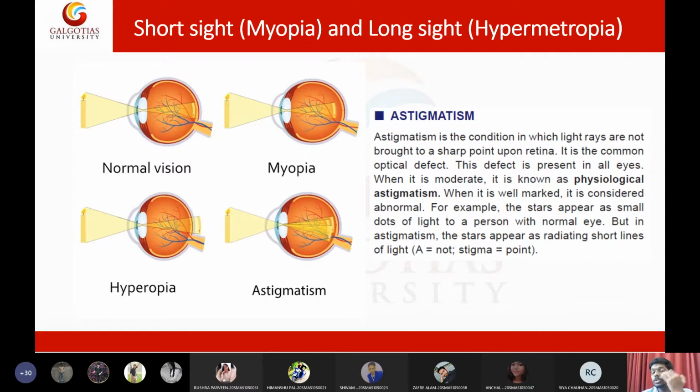We have a third condition, which is called astigmatism. Astigmatism means light will be abnormally scattered onto the retina. The light is not focused onto a single area, rather it is scattered within the retina, and this particular condition is called astigmatism.